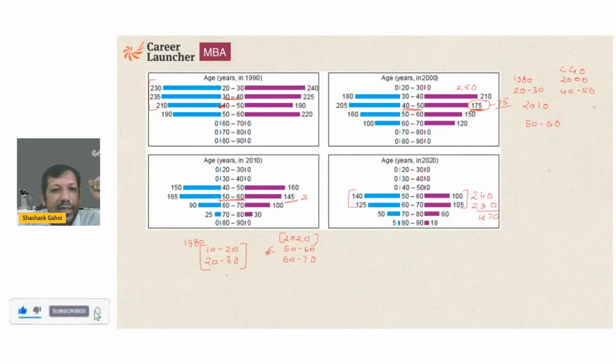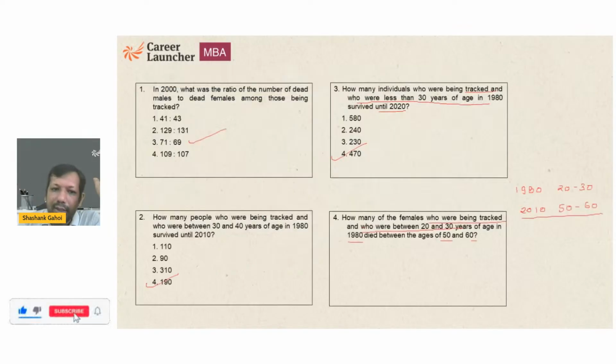So it means 30 women died in the range of 50 to 60, and the remaining women died in either 40 to 50 or 30 to 40. So basically, in the range of 50 to 60, how many women died? 30. So answer of this question is going to be 30.